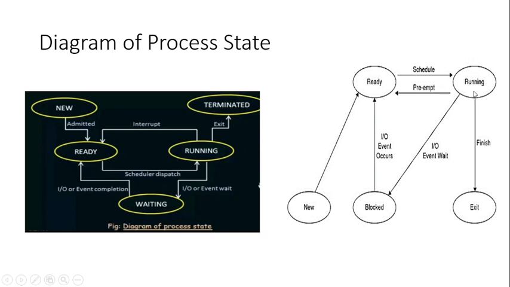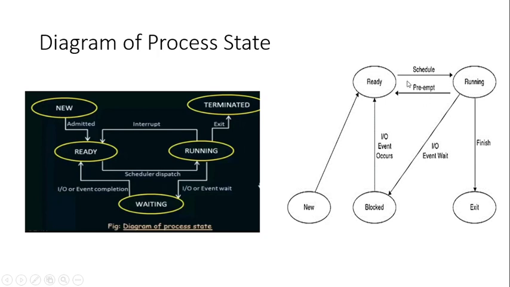If the process is running normally, once the process has finished its execution, it will go to the exit state. Now if an input output event wait occurs, or if an input output device has been retrieved from the process, or it has to be introduced, then momentarily it will be blocked for some amount of time, and then it has to go back to the ready state, and then only it will be going to the running state. Only after rescheduling by the CPU will the process again go here.